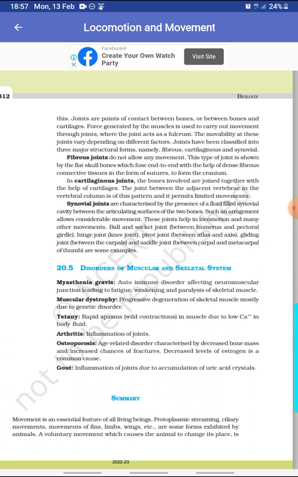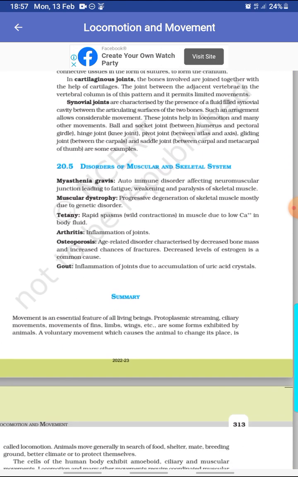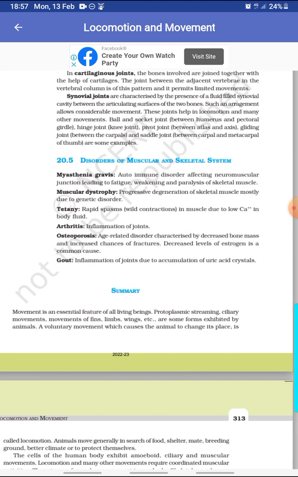Synovial joints are characterized by the presence of a fluid filled synovial cavity between the articulating surfaces of the two bones. Such an arrangement allows considerable movement. These joints help in locomotion and many other movements. Ball and socket joint between humerus and pectoral girdle, knee joint, pivot joint between atlas and axis, gliding joint between the carpals, and saddle joint between carpal and metacarpal of the thumb are some examples.